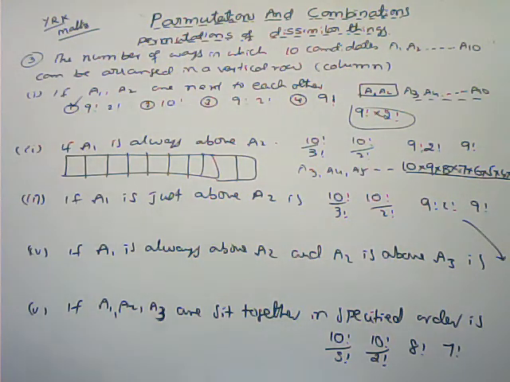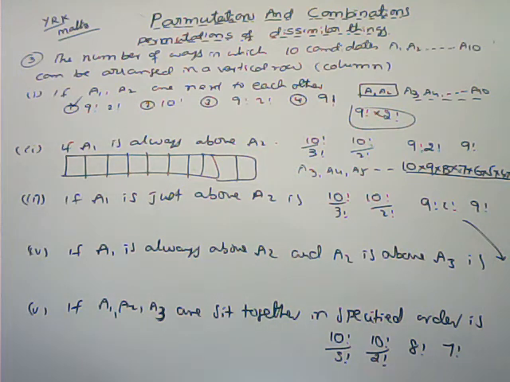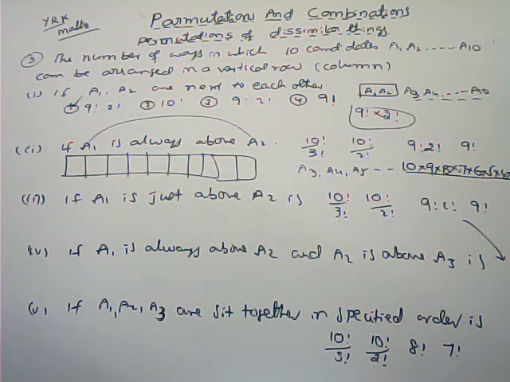Now after filling all these persons A3 to A10, 2 boxes are left free. In those 2 boxes, we can arrange A1 and A2 in the desired order. What is the desired order here? A1 is always above A2.